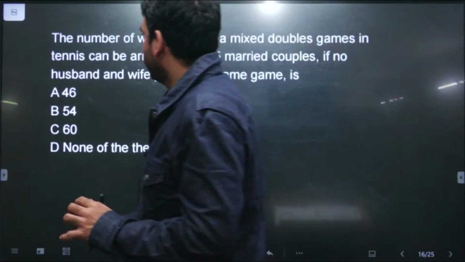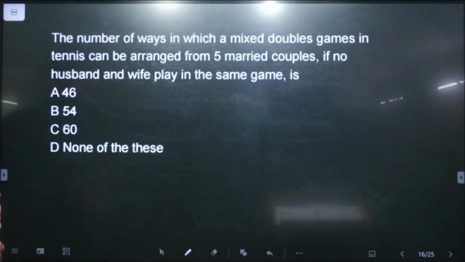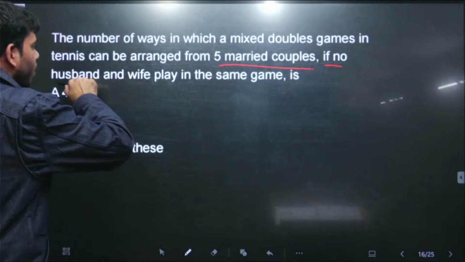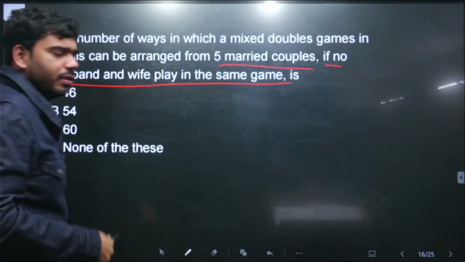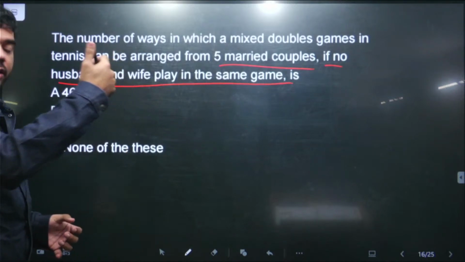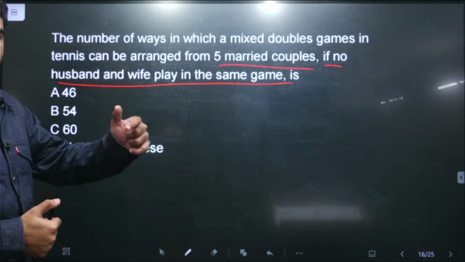This is the next question. The question is saying the number of ways in which a mixed double game of tennis can be arranged from 5 married couples if no husband and wife play in the same game. This is a question of permutation and combination, and this is a very simple question. इसमें we only need to understand how we need to select this.